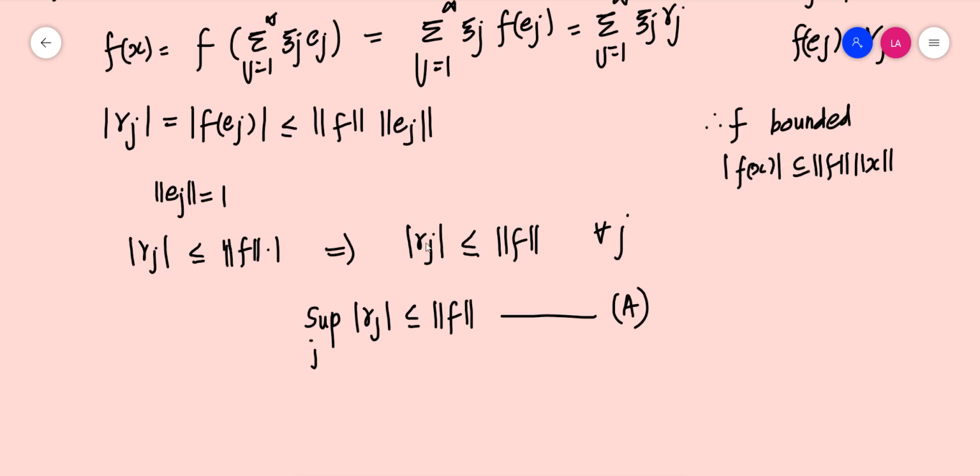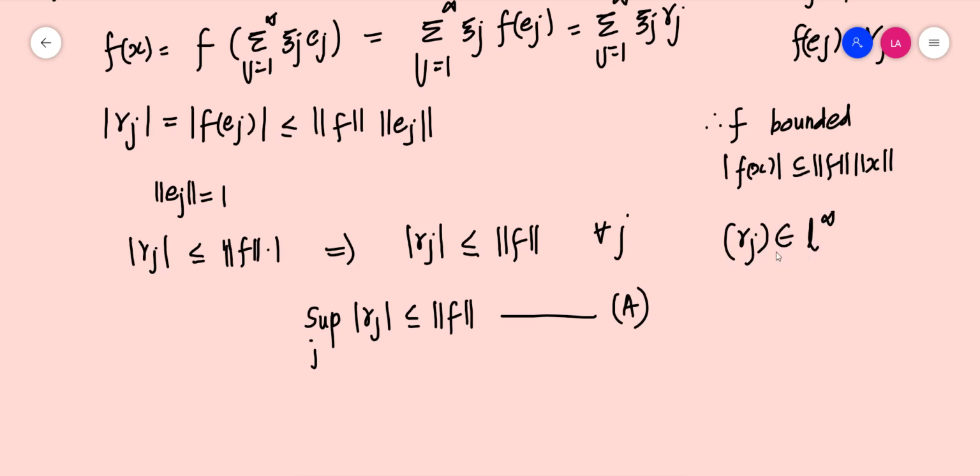From this we can say that modulus of gamma j is less than or equal to a fixed number for all j, which means that the sequence gamma j is an element in L infinity. L infinity consists of the set of all bounded sequences.